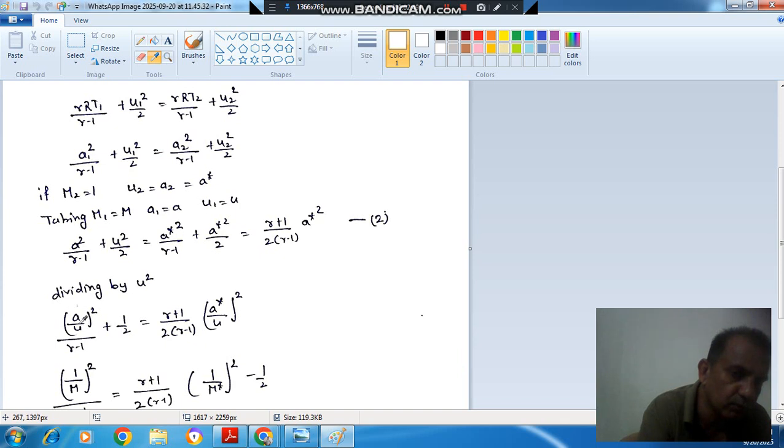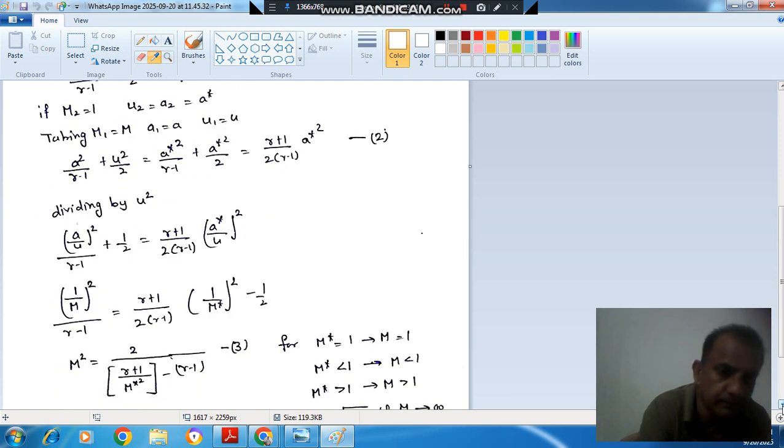Now U by A is your Mach number, so A by U is 1 by M, and U by A star is the characteristic Mach number, so this will be M star. Solving this further, we get M square is equal to 2 by bracket gamma plus 1 divided by M star square bracket close, minus gamma minus 1. This is equation number 3. This is the relationship between M and M star to find the value of M.